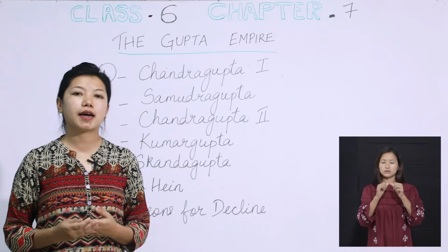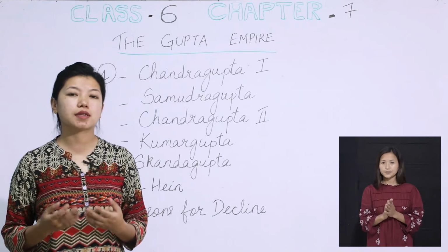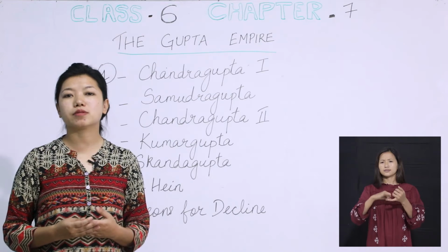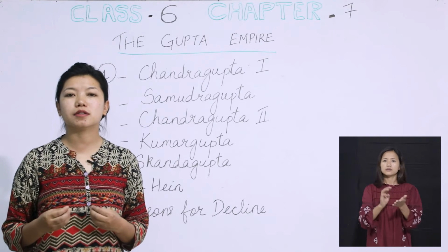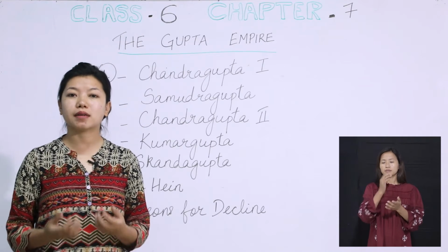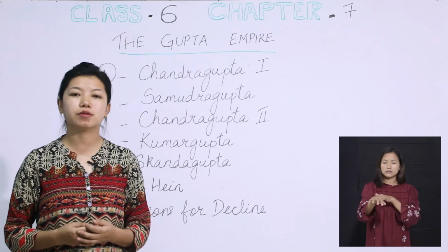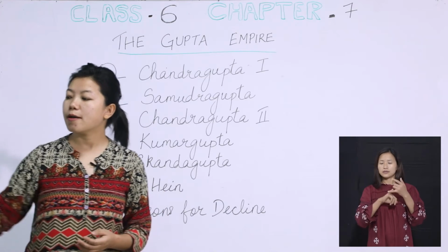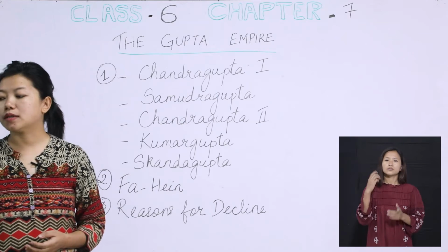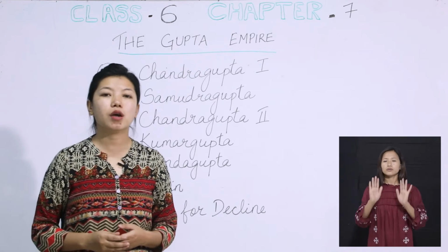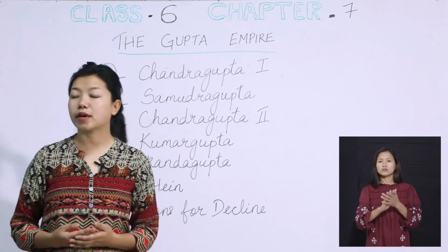Apart from that, there was also veterinary science, which is related to medical science for animals. It also existed during the Gupta age. And not only that, they also had metallurgy, where there is the iron pillar.